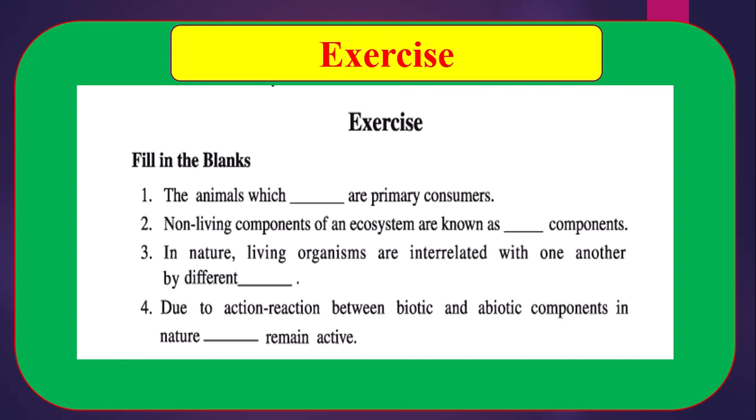Number 3, in nature, living organisms are interrelated with one another by different food chains. Number 4, due to action-reaction between biotic and abiotic components in nature, ecosystem remain active.